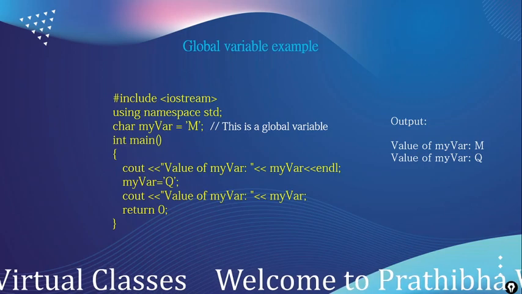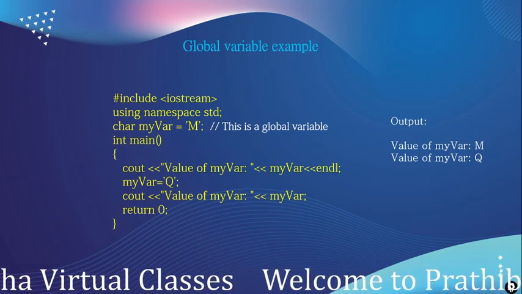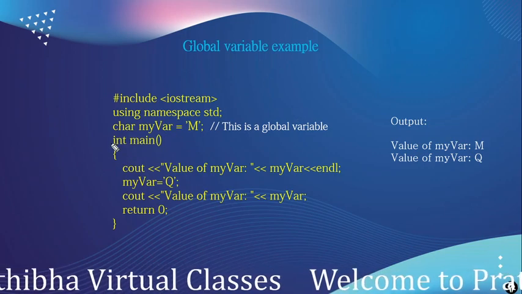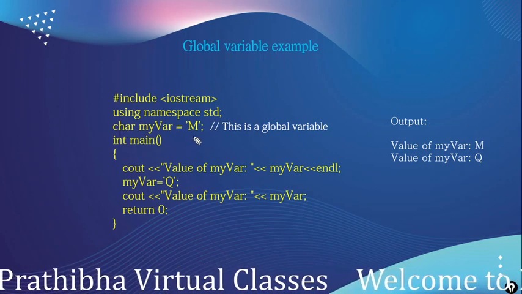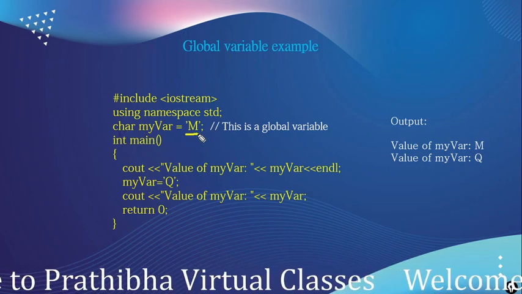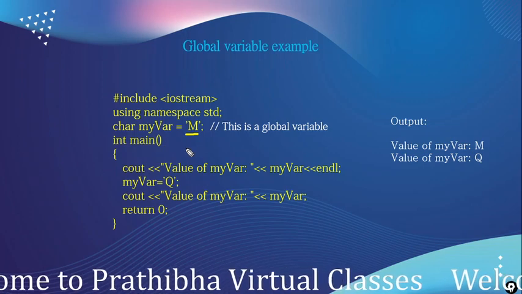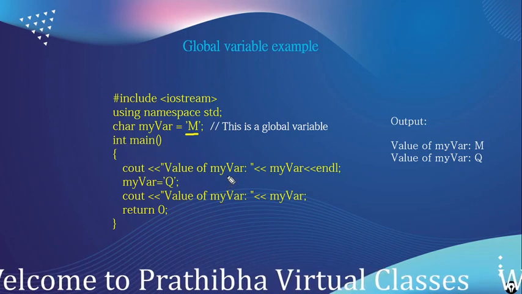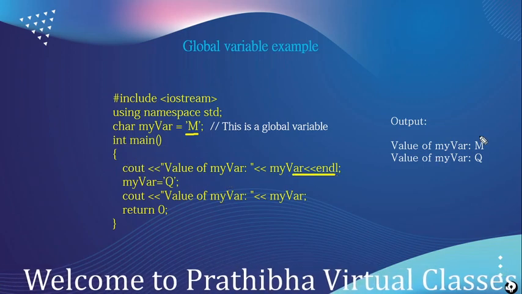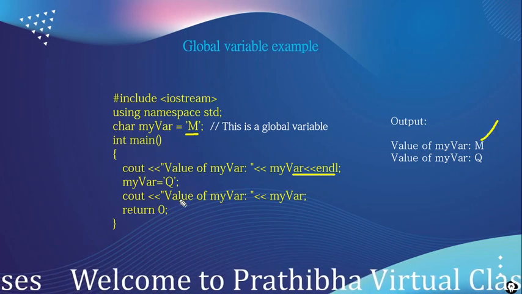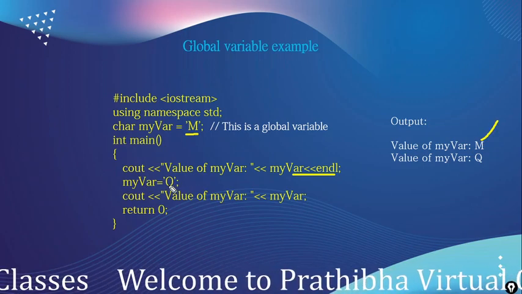An example of using global variables: here we declared, before the main, char my var, which is assigned the value m. This is a global variable. In main, cout displays the value of my var, which is m, and then I am trying to change my var to q.